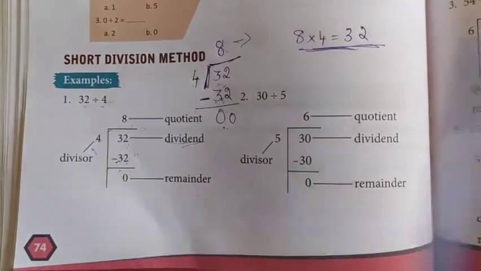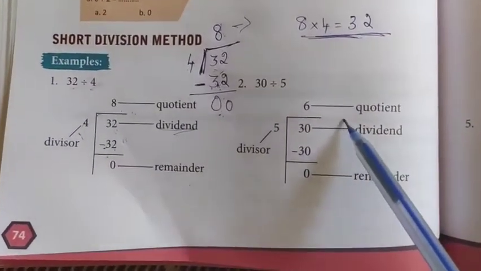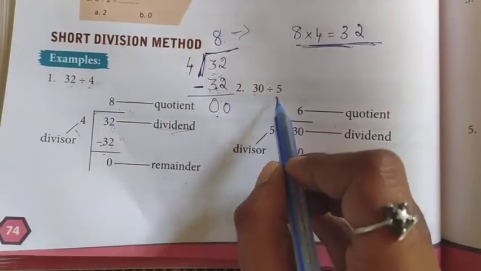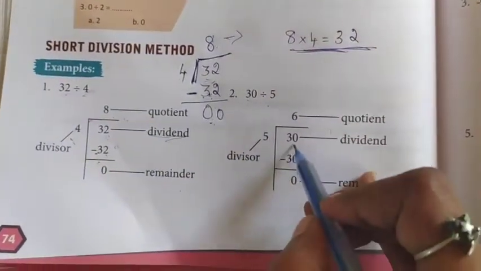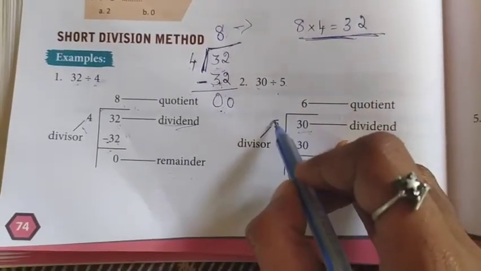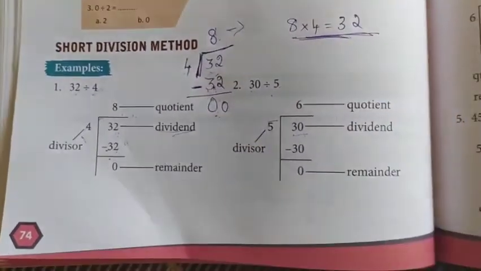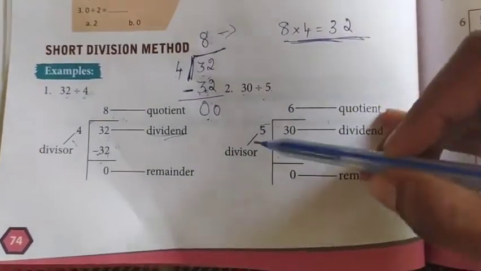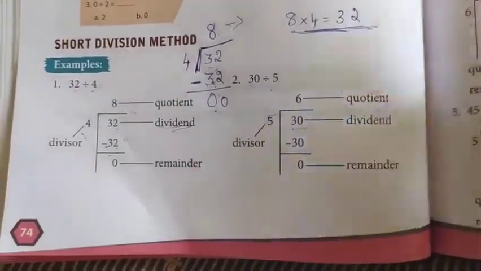Understood? Yes. The next one, see here. Sorry, the question is 30 divided by 5. So what do you have to do? Inside you have to write 30. Then this 5, the divisor, you have to write here. Then what table do you have to say? The fifth table. In the fifth table, say at which time 30 will come.